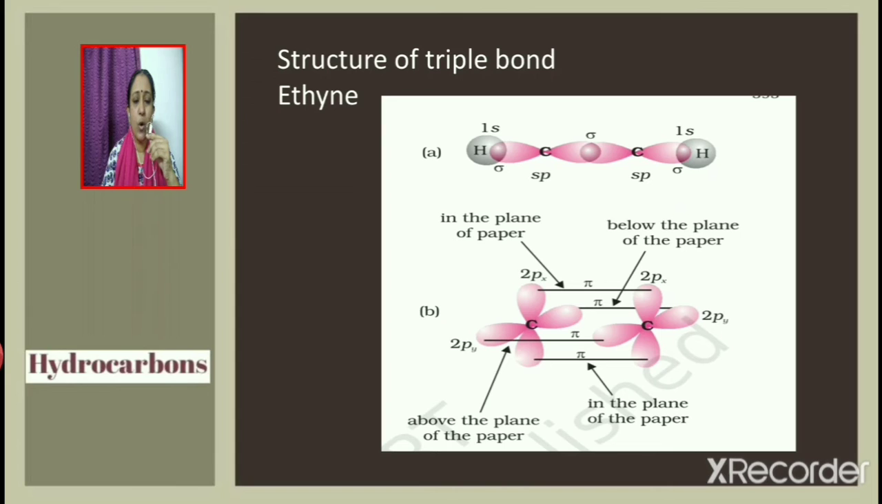Here the two pi bonds are formed by the sideways overlap of the 2px orbital of one carbon with the 2px orbital of the other carbon atom, and the next pi bond is formed by the sideways overlap of the 2py orbital of one carbon atom with the 2py orbital of the other carbon atom.